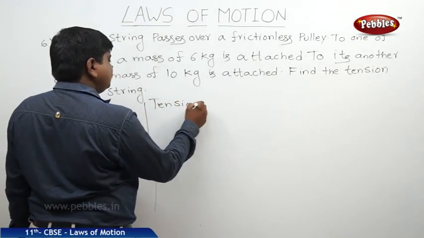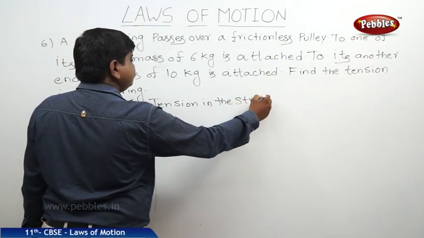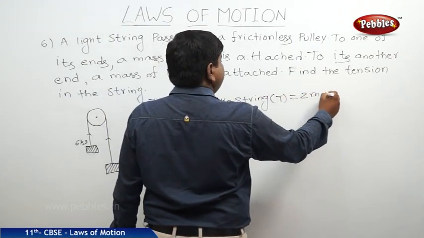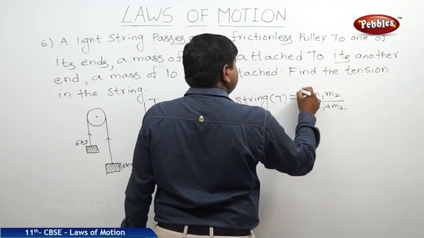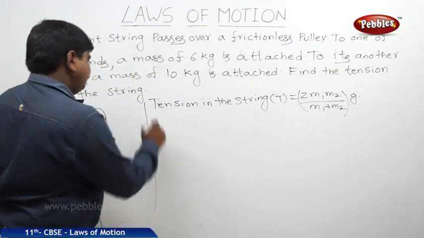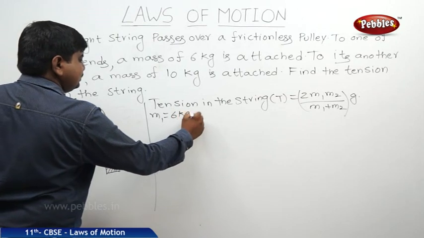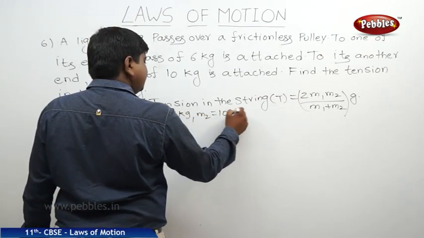Tension in the string T is equal to 2 m1 m2 by (m1 plus m2) of g, where m1 is equal to 6 kg, where m2 is equal to 10 kg.